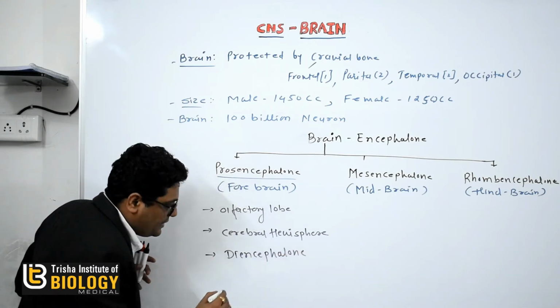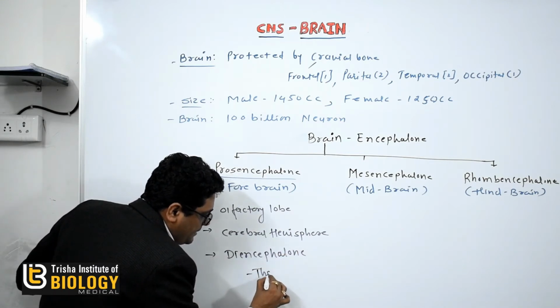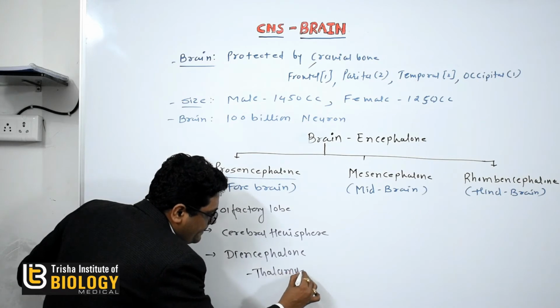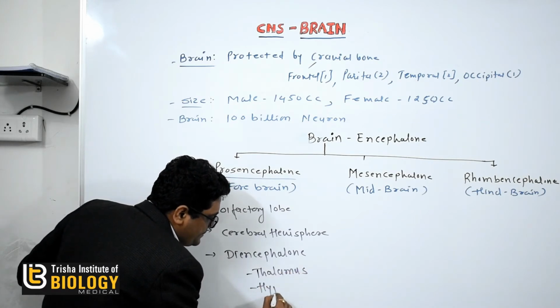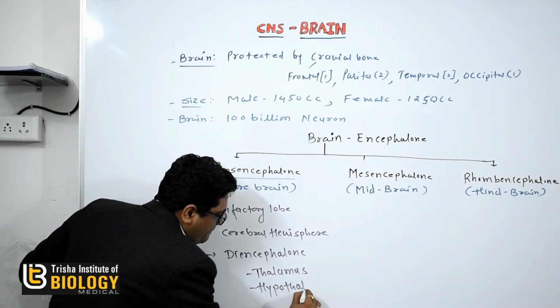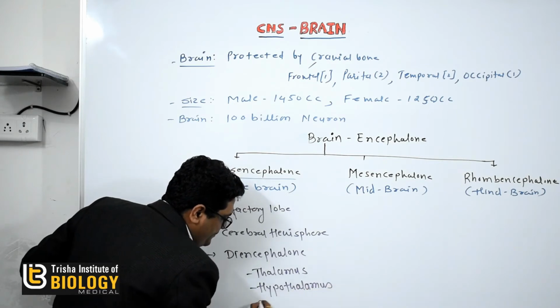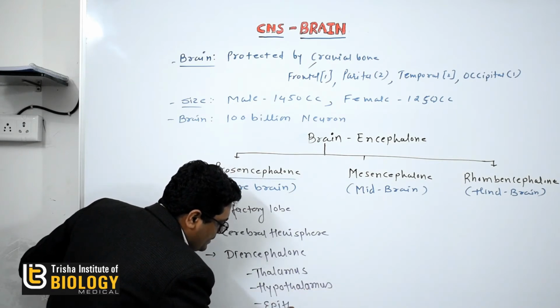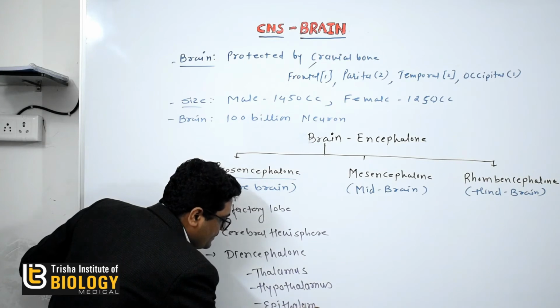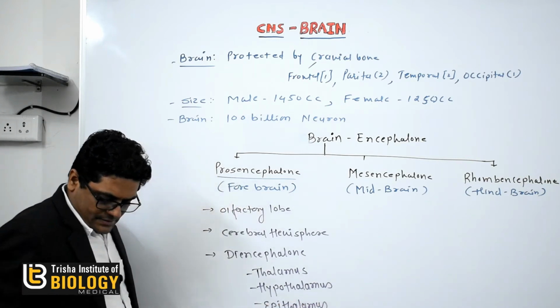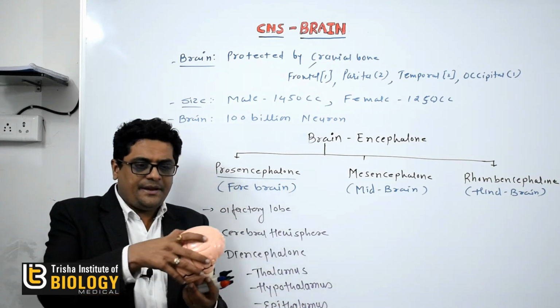And the diencephalon possesses the thalamus, hypothalamus and epithalamus.